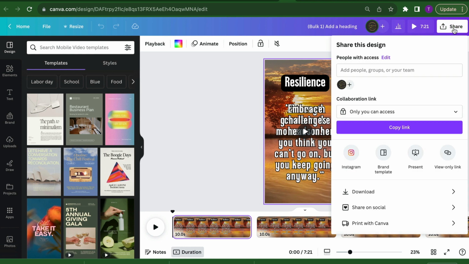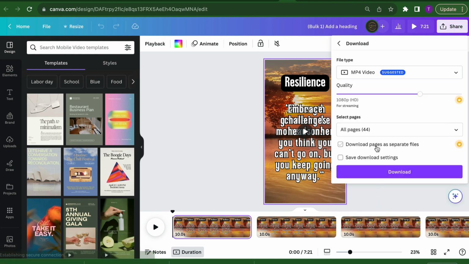But one of the important things I want you to remember is to check download pages as separate files, because they're different shorts. So here you have 44 shorts. If you were to download it as one file, then you'll have 44 shorts as one file, but we want them separate because you're going to be uploading them separately to the platform.